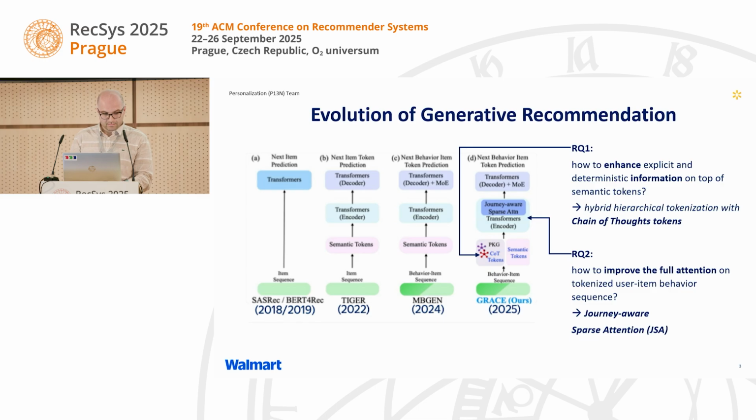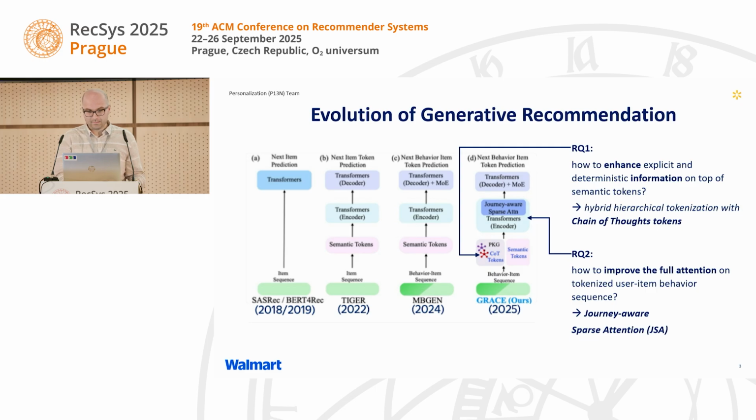This progress left us with two critical questions. First, how can we enhance these models with explicit and deterministic information? And second, as the sequence becomes longer, how can we improve upon the computationally expensive full attention mechanism?